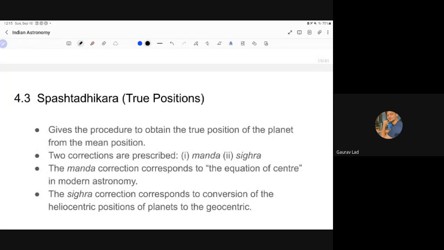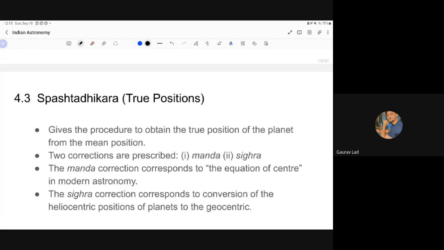The second type of adhyaya, which is featured in every Siddhanta, is Spashtadhikara, the true position of the planet. The mean position and the true position of the planet are different because the mean position does not incorporate Vakragati. Vakragati is the retrograde motion. The planet suddenly appears to move backward in the sky. That is Vakragati. True position helps us calculate the actual position of the planet considering all the five gatis of the planets, or the grahas to be particular.